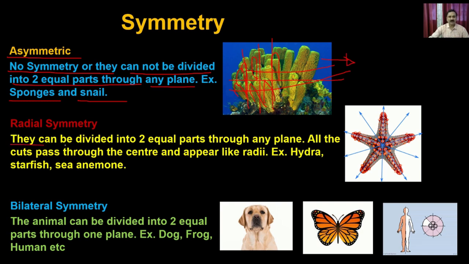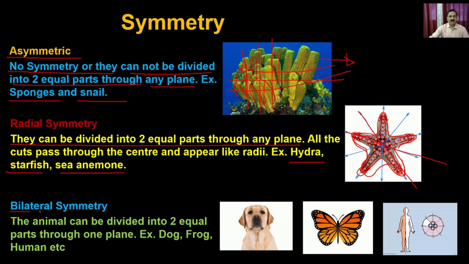Similarly, for the radial symmetry, they can be divided into two parts through any angle, and the examples are hydra, starfish, or sea anemone. I have taken an example of the starfish. What you see here is if I have this particular type of plane, then this portion is identical to this portion. Similarly, if I use this plane of symmetry, then this portion is going to be identical to this portion. You can imagine that you can have as many planes as possible, and all the planes are going to cross through the center, and that's how this particular type of symmetry is called the radial symmetry.